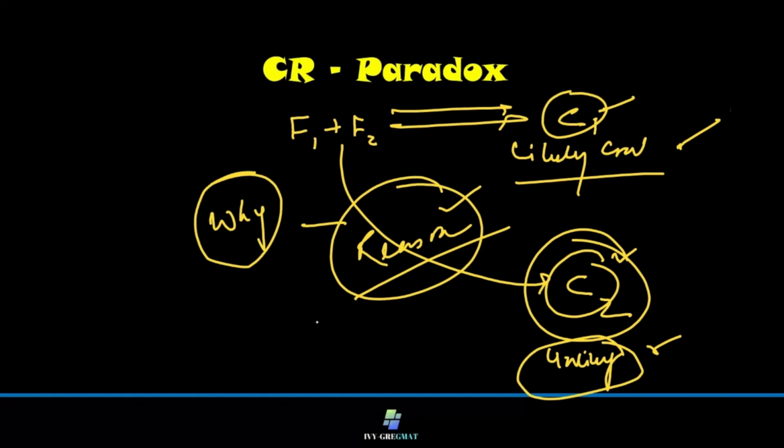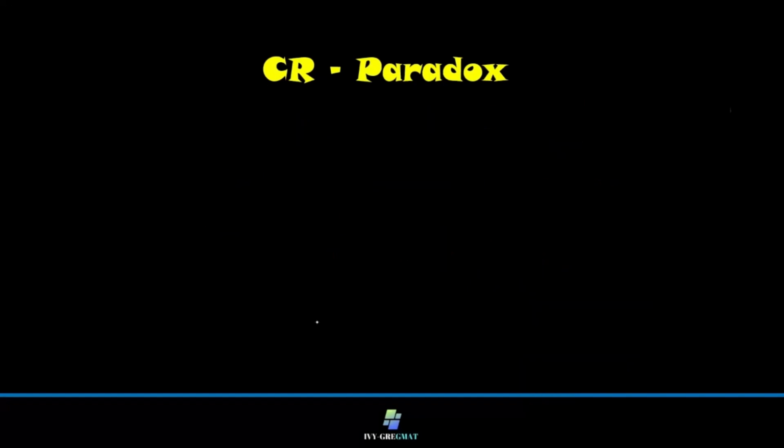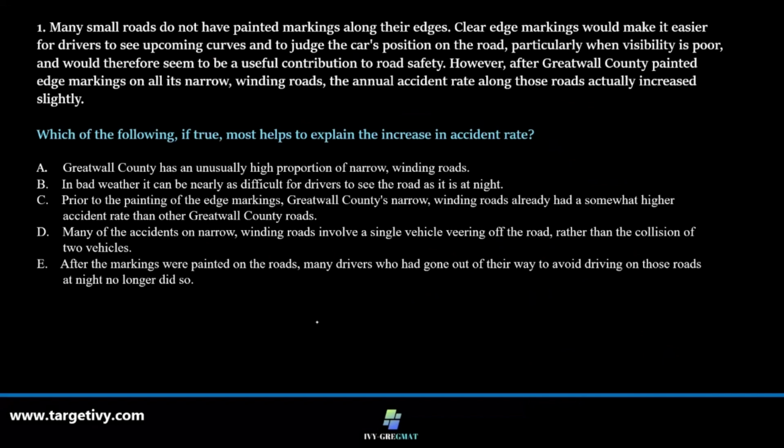Let's get down with the questions. We'll understand it better. Question number 1. Small roads do not have painted markings along the edges. Clear edge markings would make it easier for drivers to see upcoming curves and to judge the car's position on the road, particularly when the visibility is poor, and would therefore seem to be a useful contribution to road safety. However, after Great Wall County painted the edge markings on all its narrow, winding roads, the annual accident rate along the roads actually increased slightly.